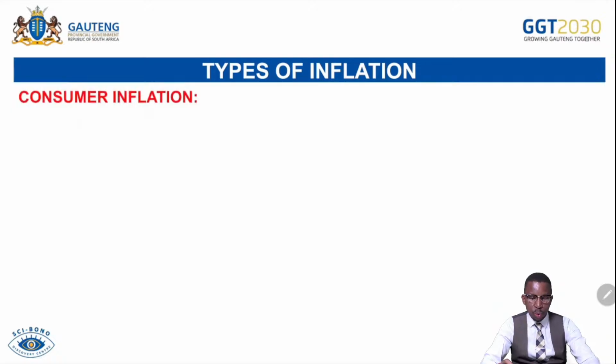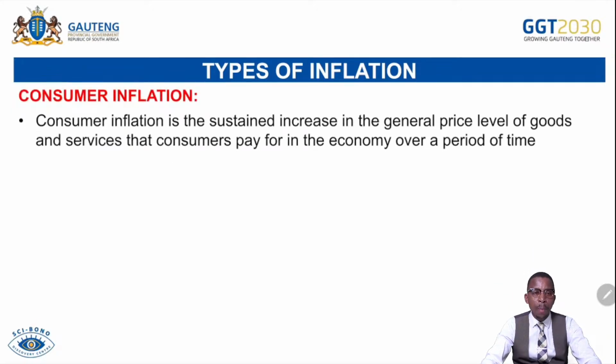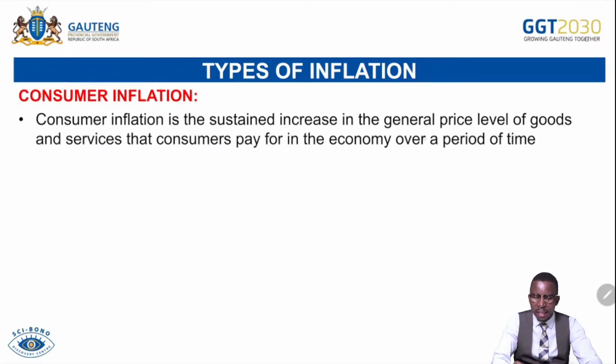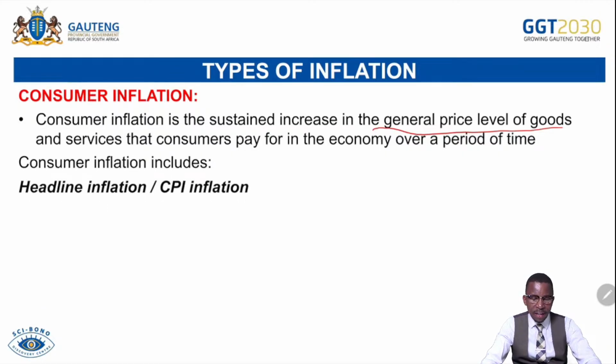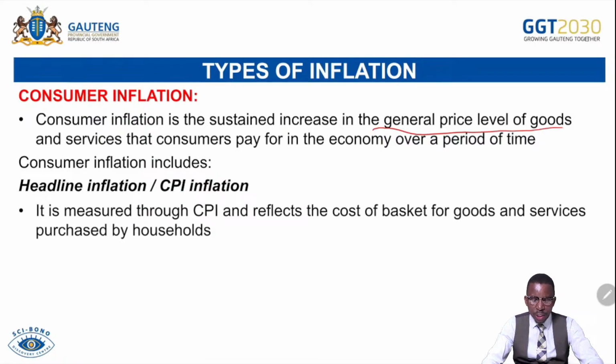And then now we are moving to the second segment of the topic, which is the types of inflation. Here we have what we call consumer inflation. If we talk about consumer inflation, you refer to the sustained increase in the general price level of goods and services that consumers pay for in the economy. So it affects consumers. Consumer inflation includes the headline inflation or the CPI inflation.